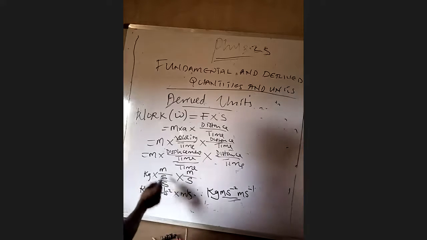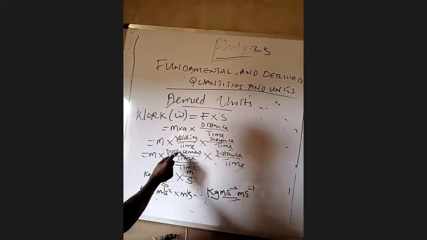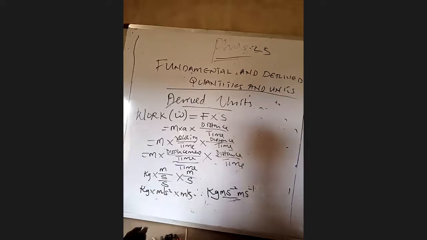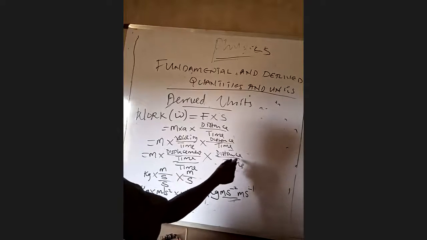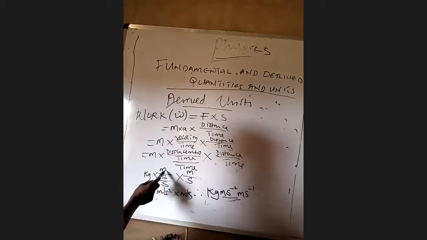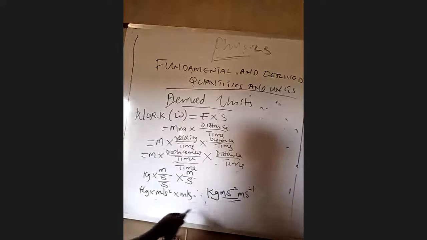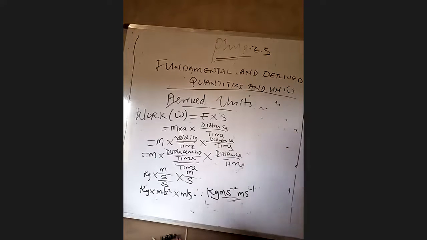How we arrive at this is, don't forget that the fundamental unit of mass is kilogram, times the fundamental unit of displacement is meter, the fundamental unit of time is second, times distance over time, the fundamental unit of distance is meter, the fundamental unit of time is second. Therefore, kilogram times acceleration, meter per second square, times meter per second. And this is how we arrive at this derived unit. So I hope you understand.